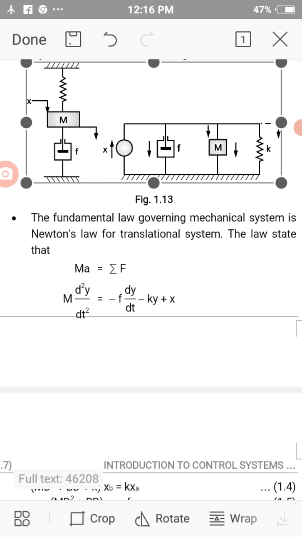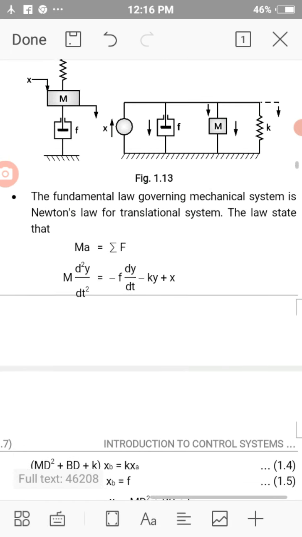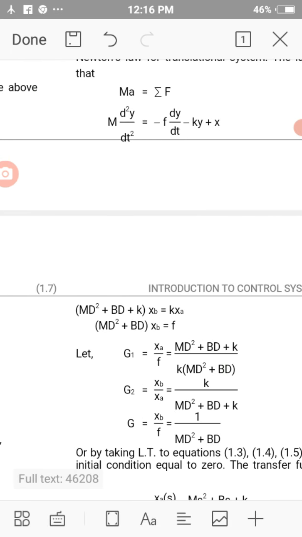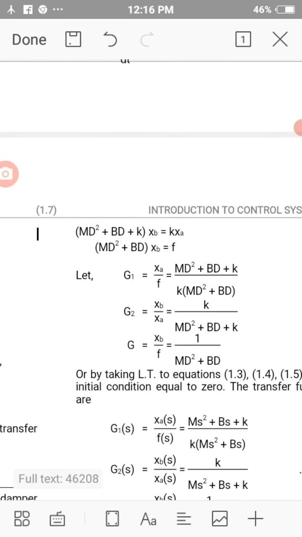Minus f into dy by dt minus ky plus x is equal to mass into acceleration. This we have studied.